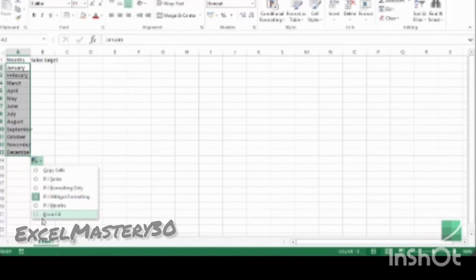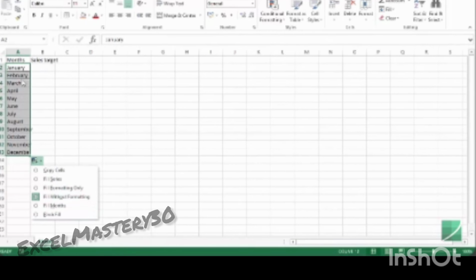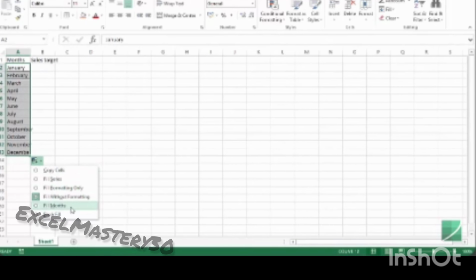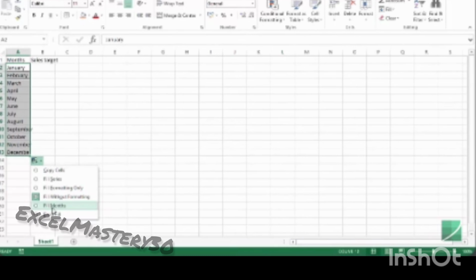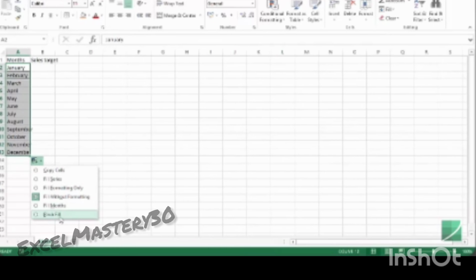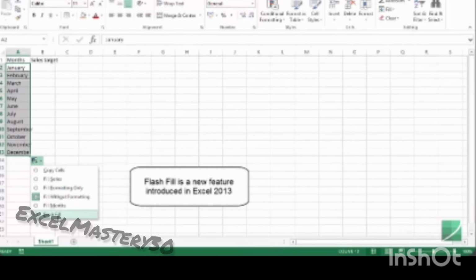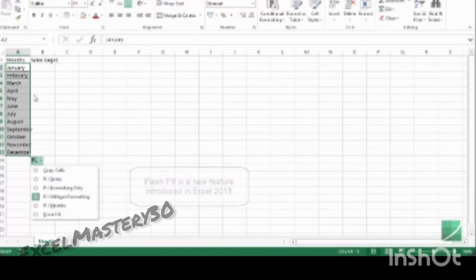Excel is also smart to identify the kind of data there is. So for example, in this case, it has months and Excel has identified that there are months. So it gives you an option to fill months only. But I would show you that in case there would be some other kind of data, this option may not be available. Some other option may be available. And we also have this option of flash fill. I would cover this in detail in this video course later.